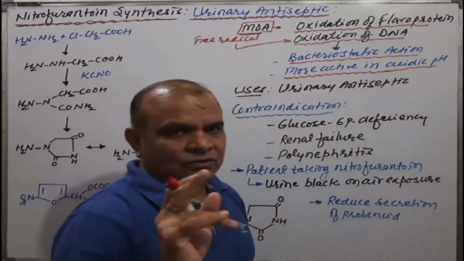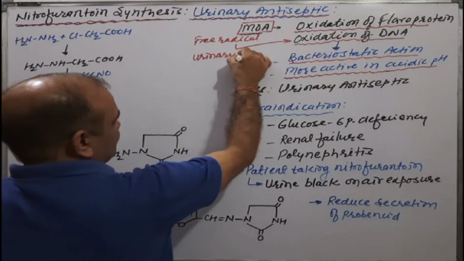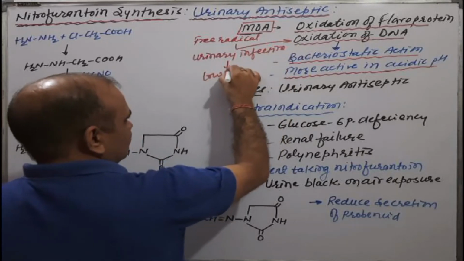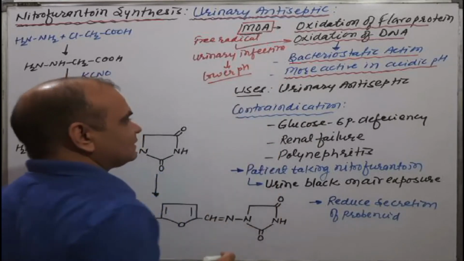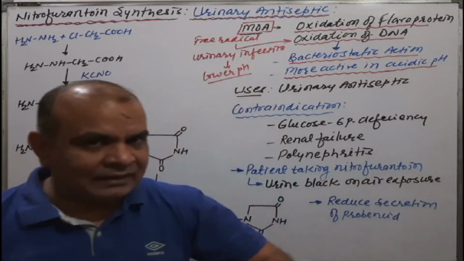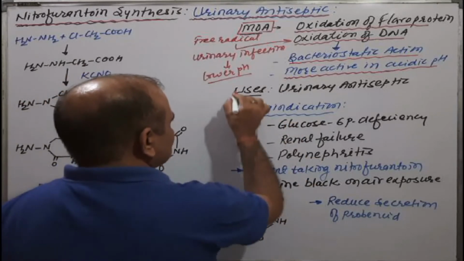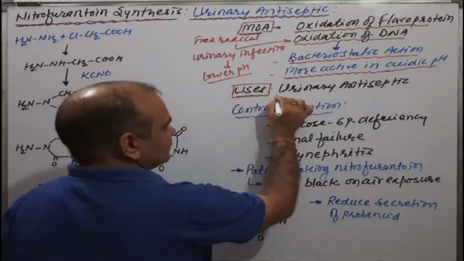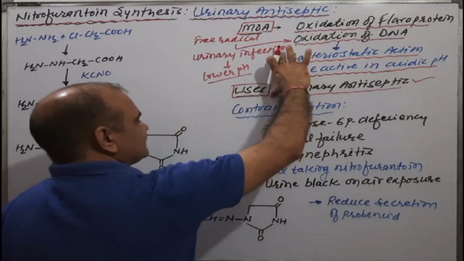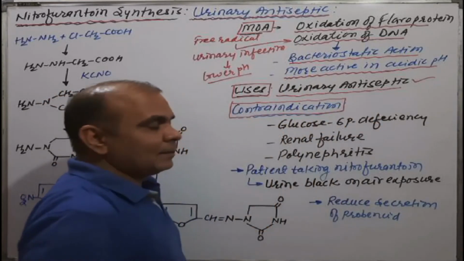Okay, as you know, during a urinary infection there will be a lower pH. Lower pH is a favorable condition for bacteriostatic or antiseptic action in the urinary tract. Means its use is as per its category, that is urinary antiseptic. Clear? Now on these grounds, it is also contraindicated, means it cannot be given to a patient who has